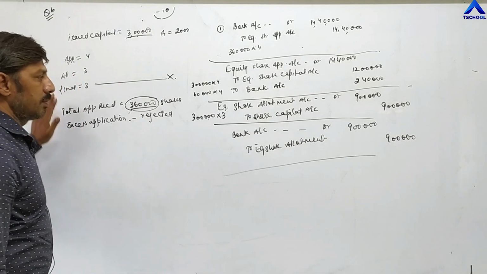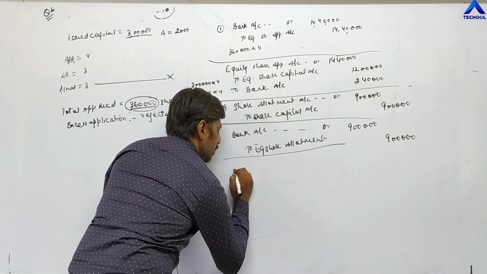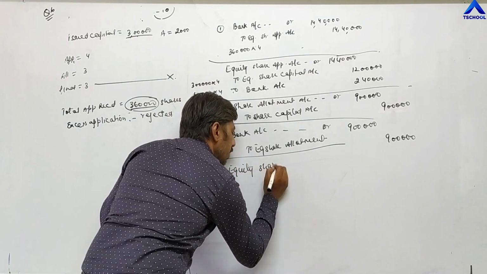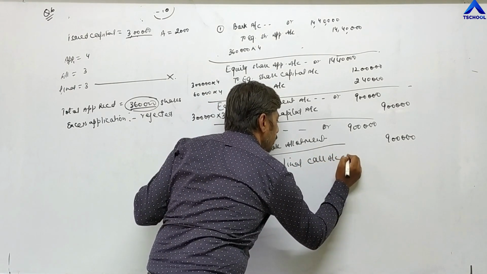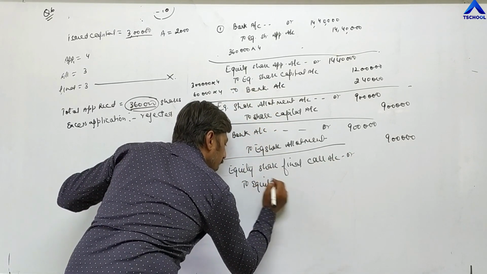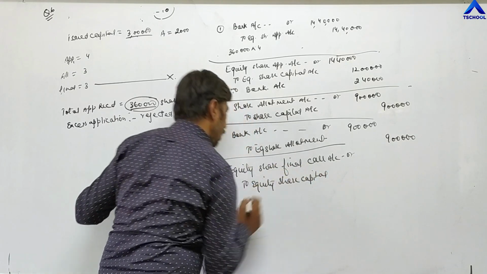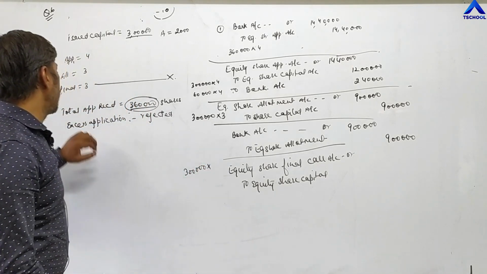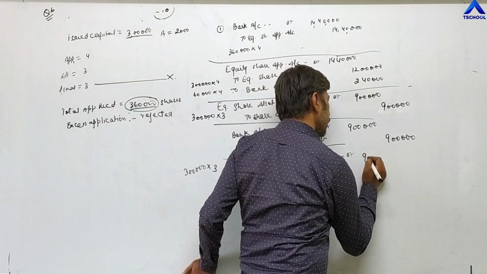Now comes the final call. Equity share final call account debit to equity share capital. Total shares are 3 lakh, into the value of final call which is 3 rupees, 3 into 3, again 9 lakh rupees.